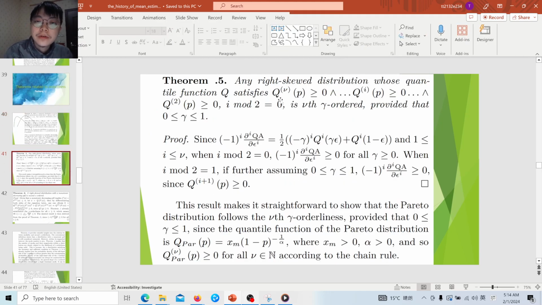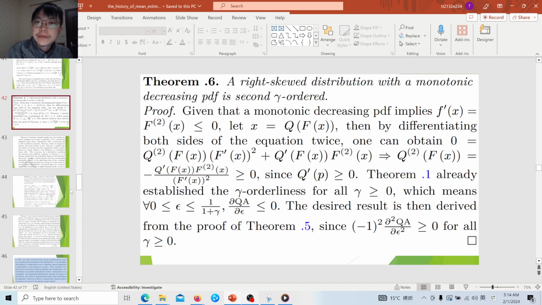And also, any right skew distribution whose quantile function satisfies this relation is also Lorentz gamma ordered. This can be used to prove it for some parametric distributions whose quantile function is very elegant, for example, the Pareto distribution. And furthermore, previously we said the monotonic decreasing distribution is always ordered, and here we can further prove that it is always second gamma ordered.